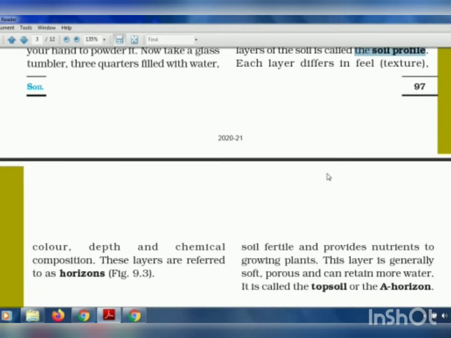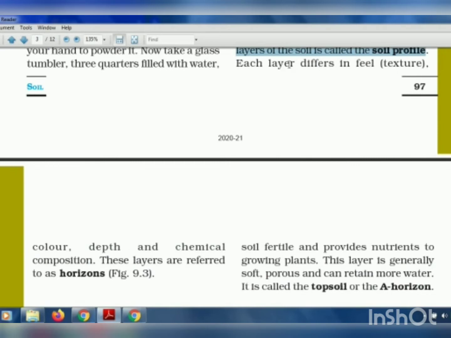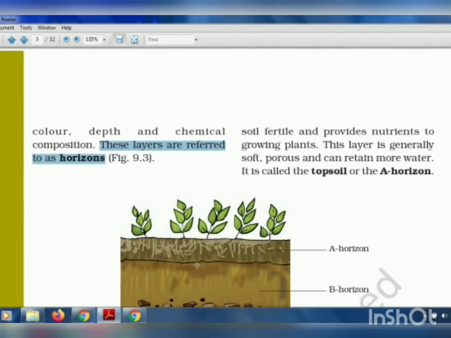And each layer will not have the same color, same depth, and same chemical composition. So the vertical section which we see is called the soil profile. The different layers have different texture, that is color, depth, and chemical composition. These layers are referred to as horizons, and the horizons are categorized into different categories and given different names according to their color, depth, and chemical composition.